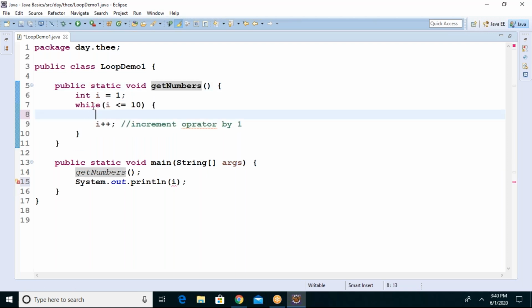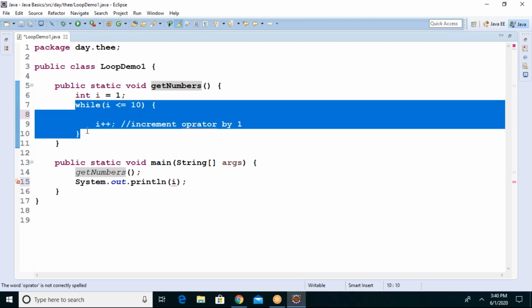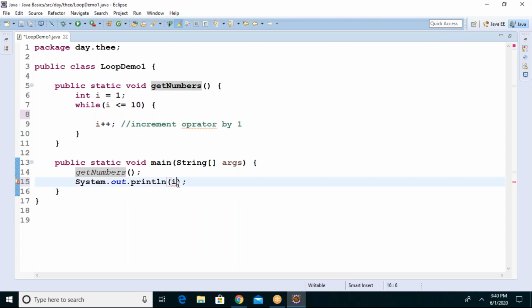It is printing in the getNumbers method. How can I print the generated 1, 2, 3, 4, 5 in the loop inside the main method? Tell me. Anybody? Guys, anyone?